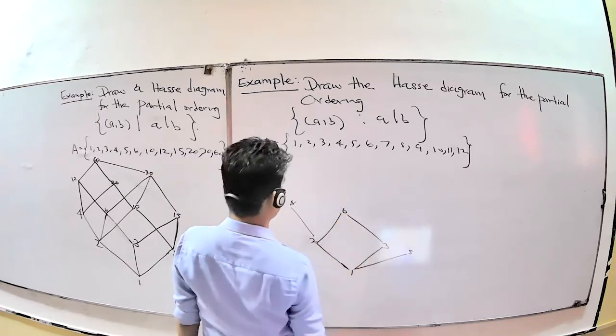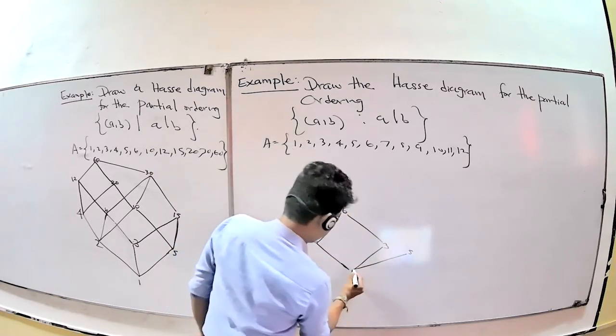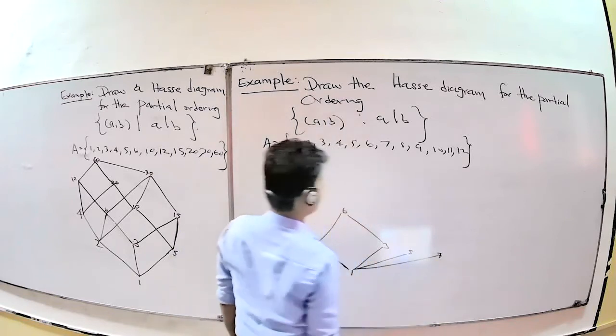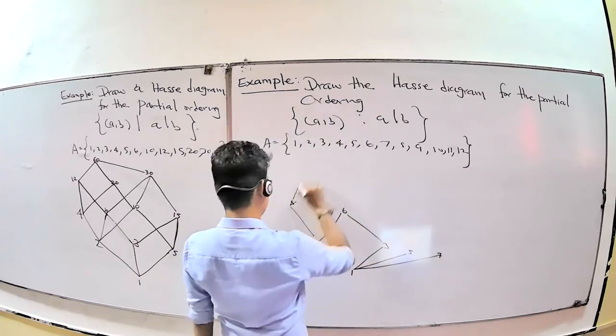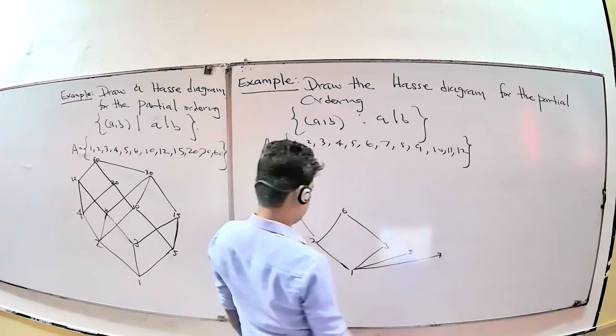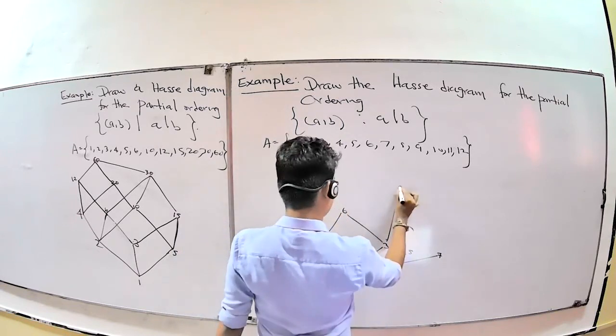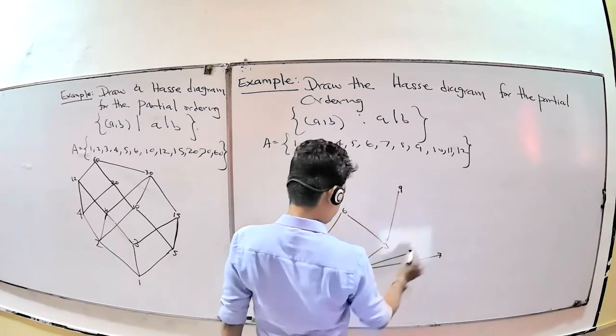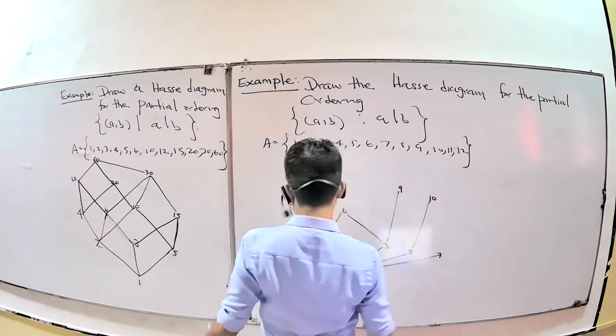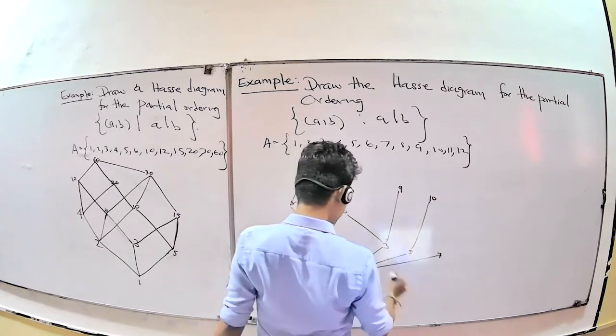Nothing to 7 except 1. 8. 9, here, you can put like this. 10 here. 11, nothing else.